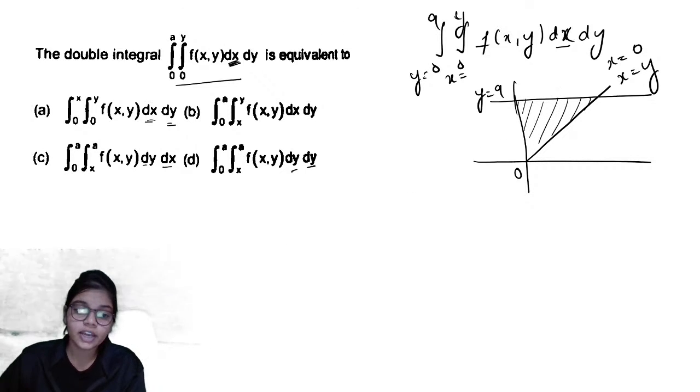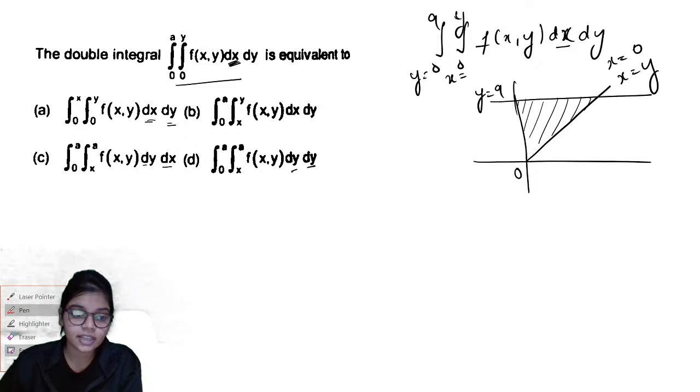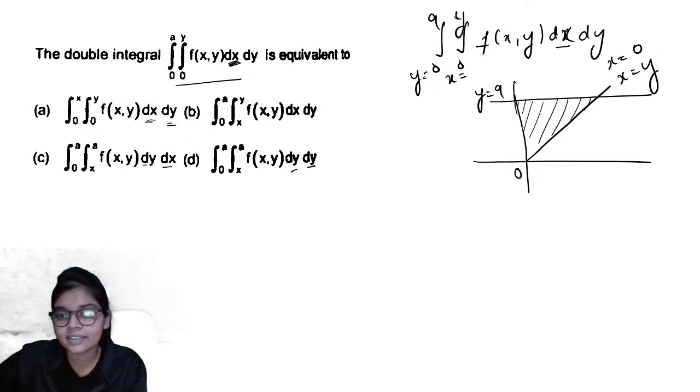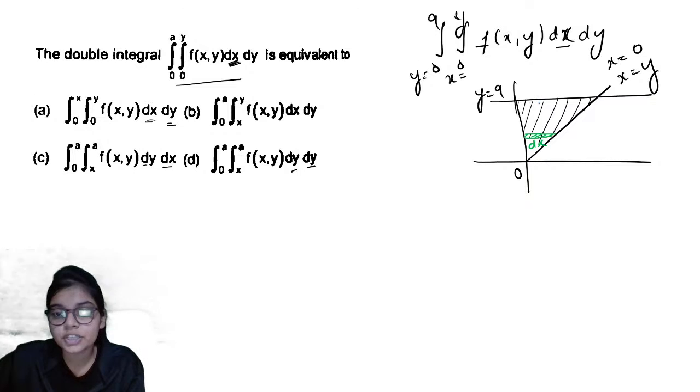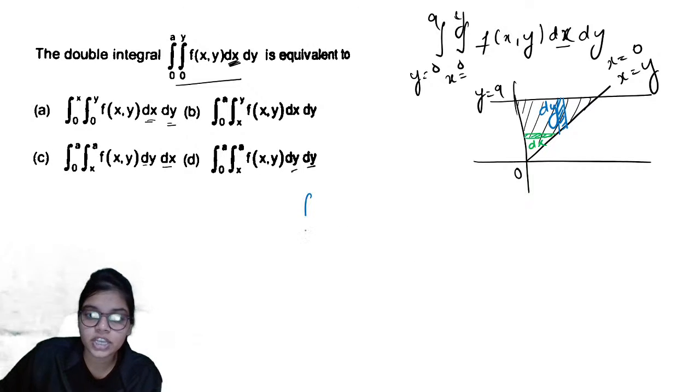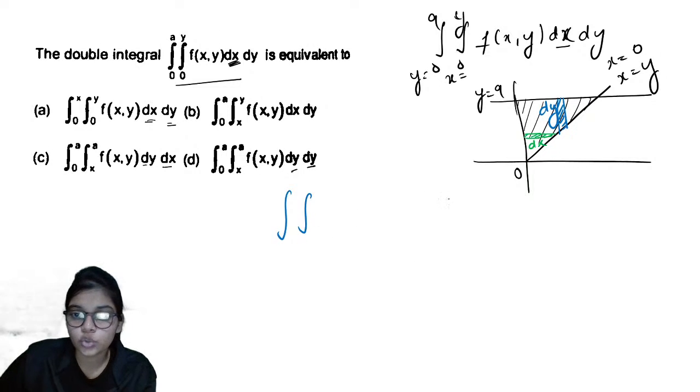ठीक है, तो अगर आप पहले with respect to x कर रहे थे, that means your strip was like this. This was the length of your strip. This was your dx. Now if you want to change the order of integration, the method of integration, now if you first want to integrate with respect to y, तो आपका strip ऐसा होगा. This will be dy.